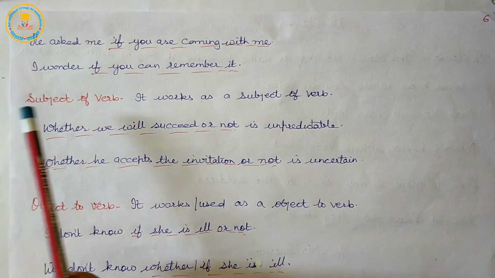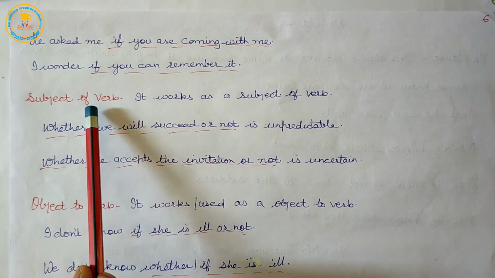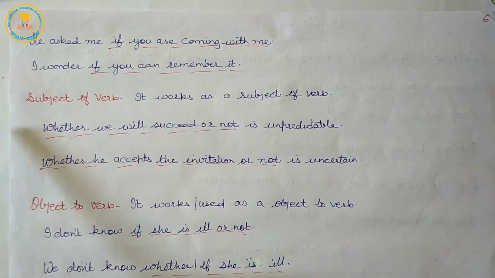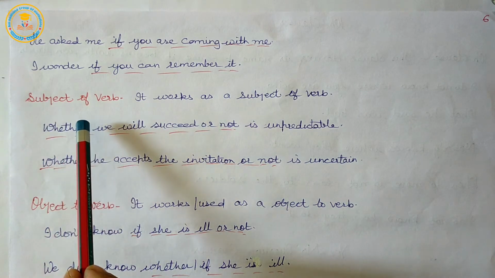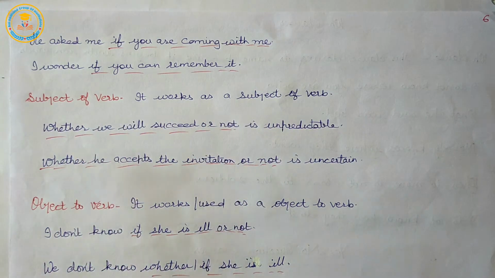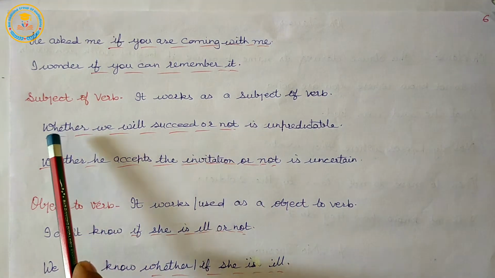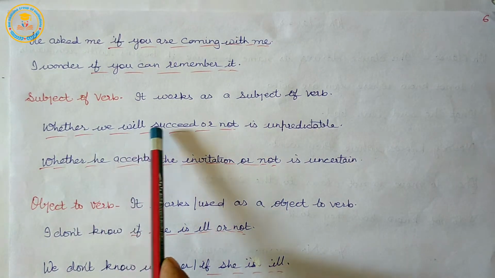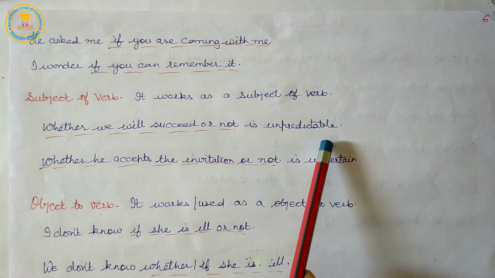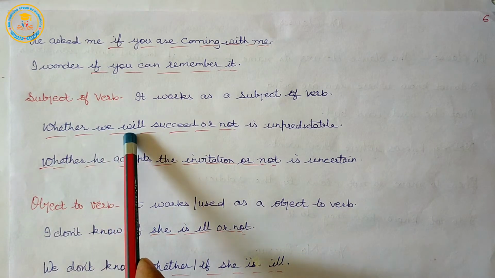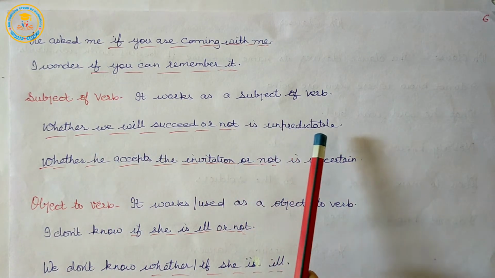So, next use a function: subject of verb. It works as a subject of verb. Example: whether we will succeed or not is unpredictable.